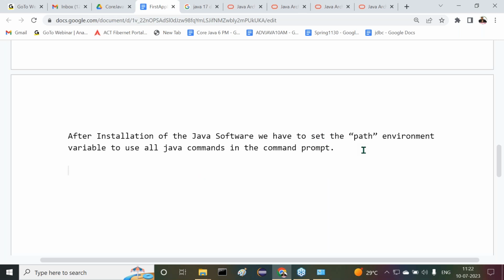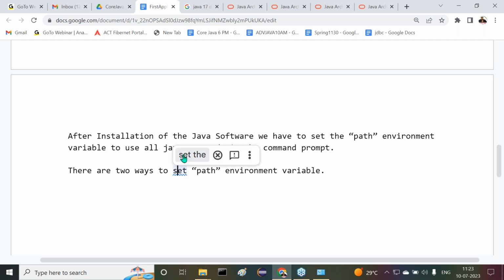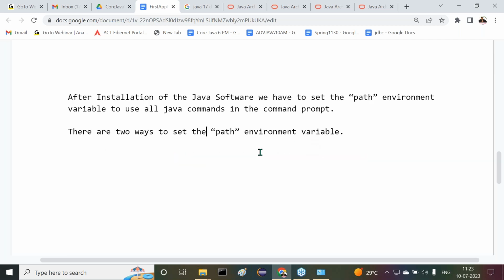Okay, observe carefully. There are two ways to set a path environment variable. How many ways are available? There are two ways to set the path environment variable. Right, sir?